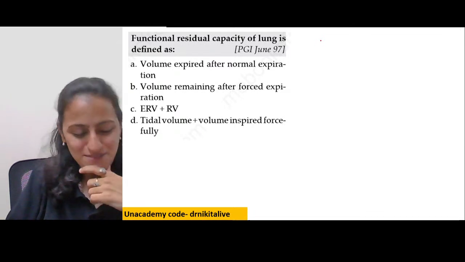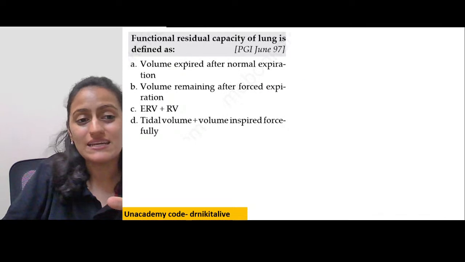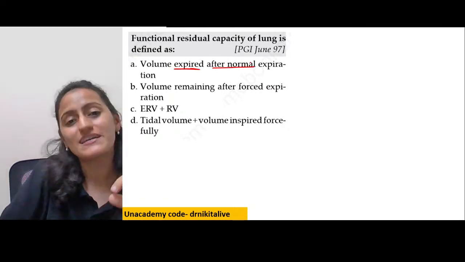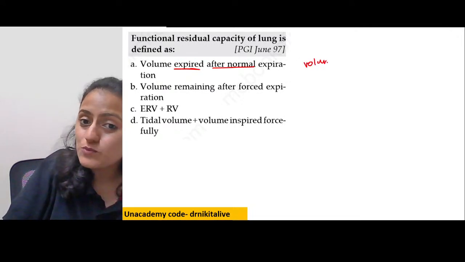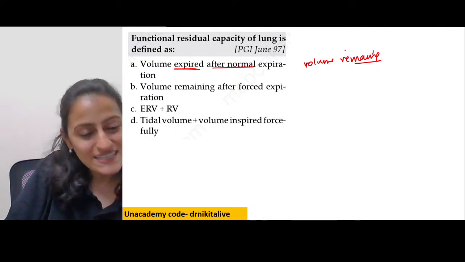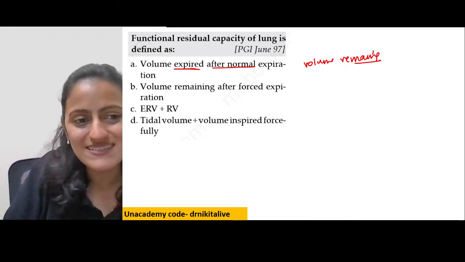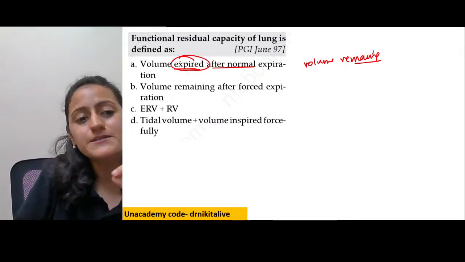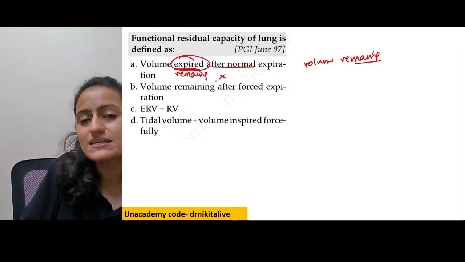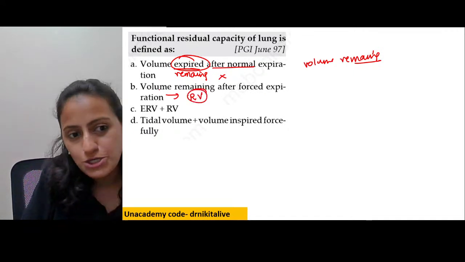That is how the examiner tries to trap us. For whoever answered A, the answer is not A. A is saying it is volume expired after normal expiration, while FRC is volume remaining after normal expiration. So read it very, very carefully. This is how we make silly mistakes. It's not the volume expired, it's the volume remaining after normal expiration. So A is out. Volume remaining after forced expiration is residual volume.